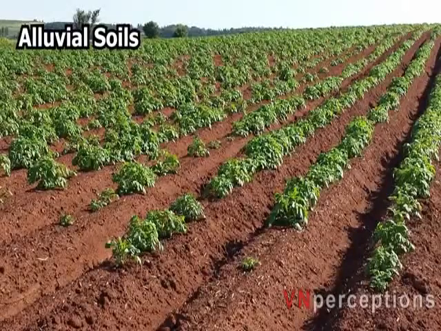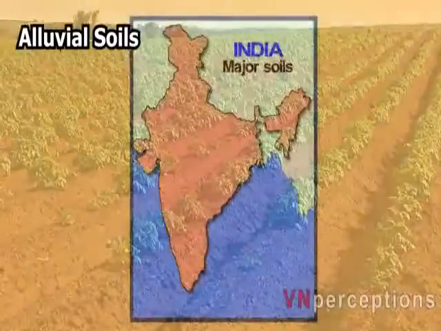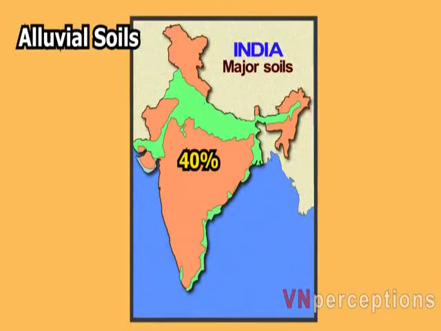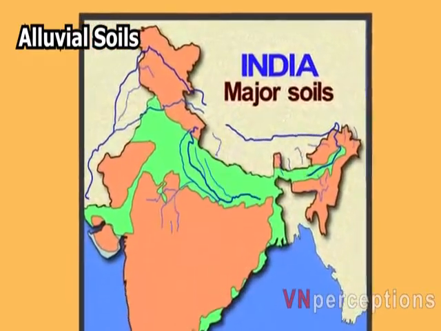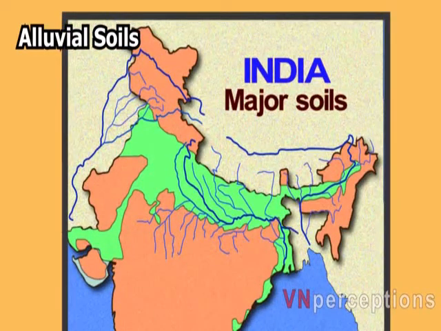To begin with, alluvial soil. These soils occupy 40% of the land area in India. Alluvial soil is formed by the depositional work of the rivers, and that is why it is known as riverine soil. These soils are found in the river basins and the deltas. When I say river basin, it refers to an area covered by the main river and its tributaries. And when I say delta, it refers to the triangular shaped land between the distributaries of different rivers.